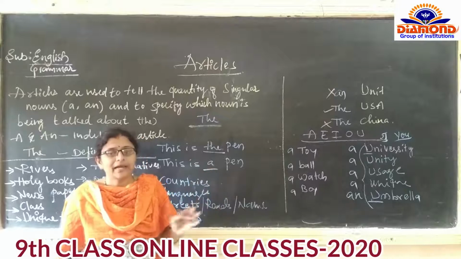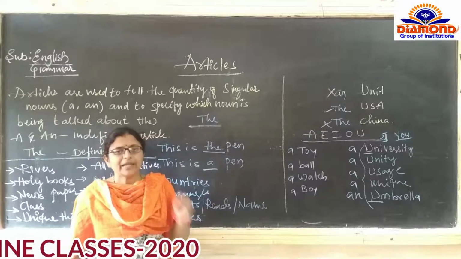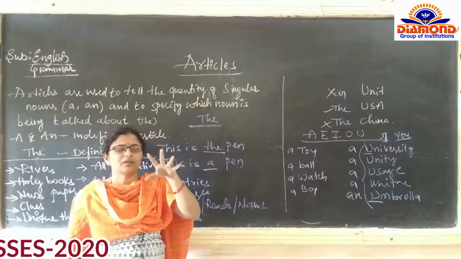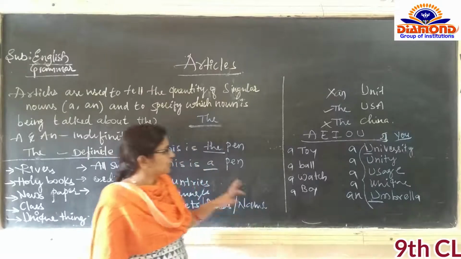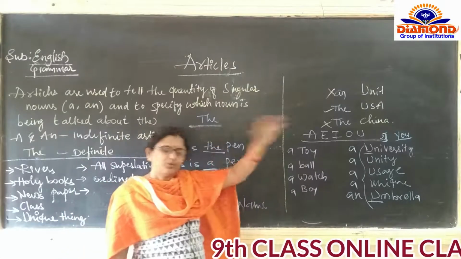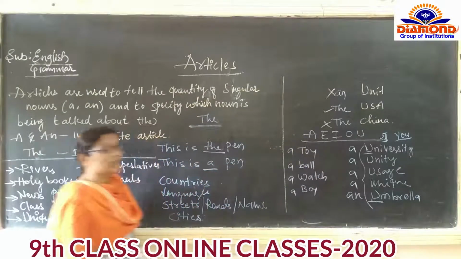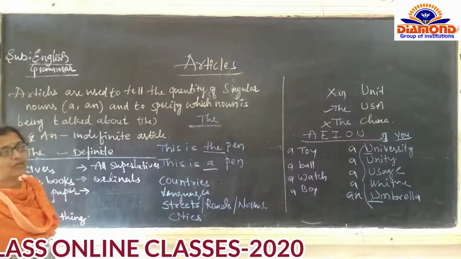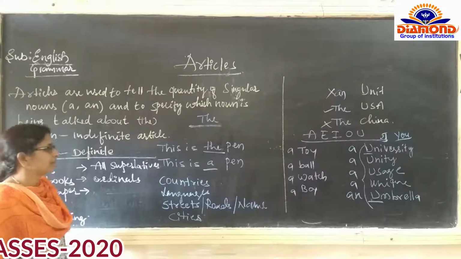So a and an, that should be clear with the sounds. A and an means you keep in your mind that vowel sounds and consonant sounds. Is it clear? Okay. Some of the examples we have seen here. No need to give many more examples. So let's come to "the". Where we are going to use "the". The is a definite article.